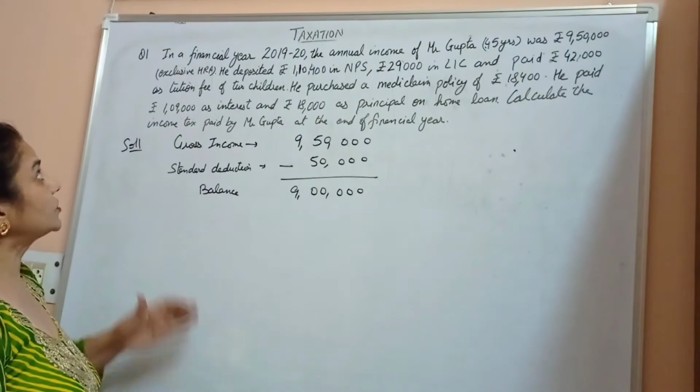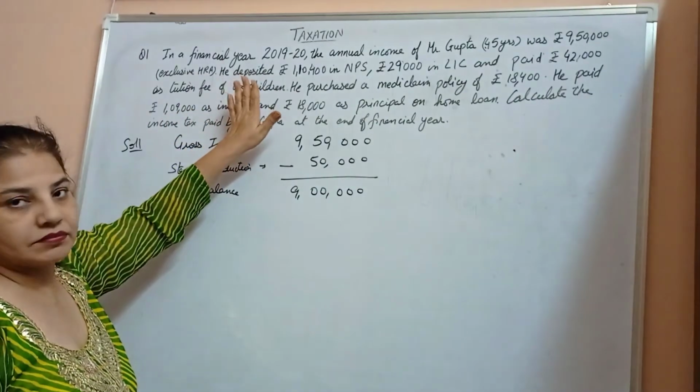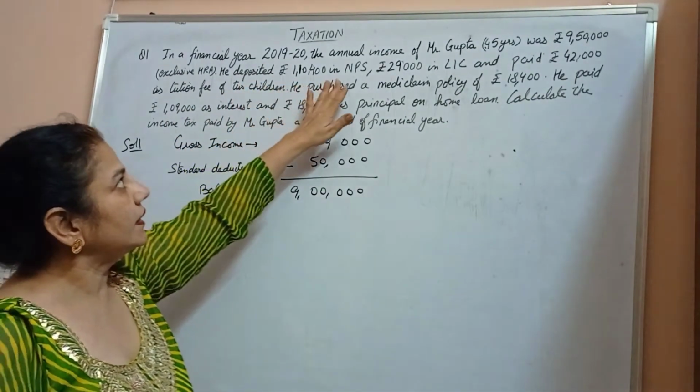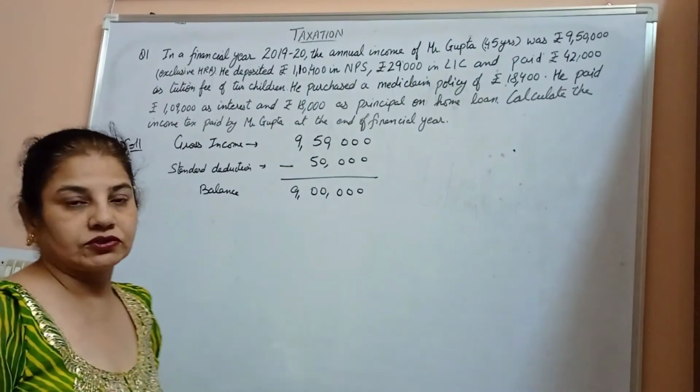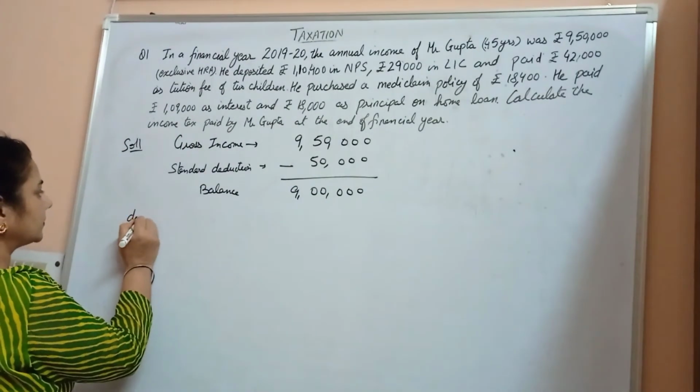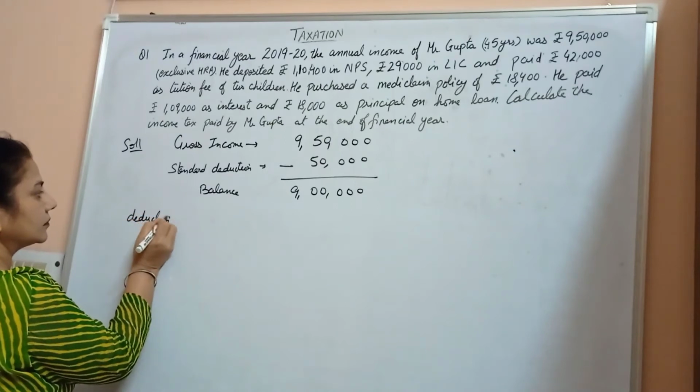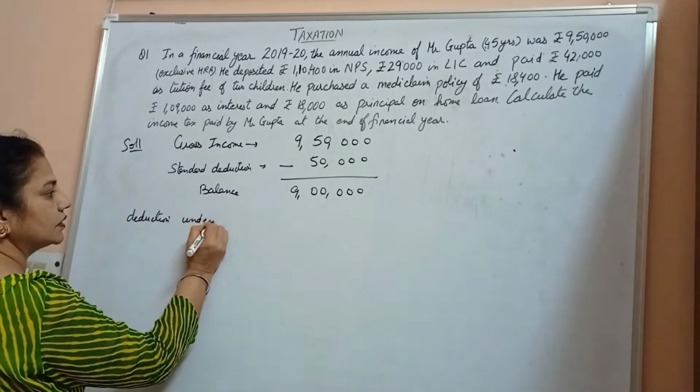Now Mr. Gupta deposits his amounts in National Pension Scheme, LIC, and paid the tuition fee also. So, deduction under section 80C.